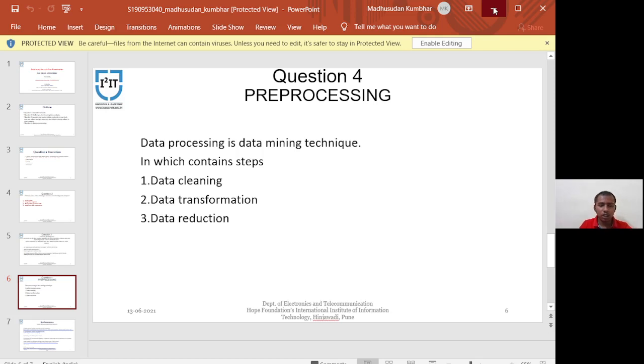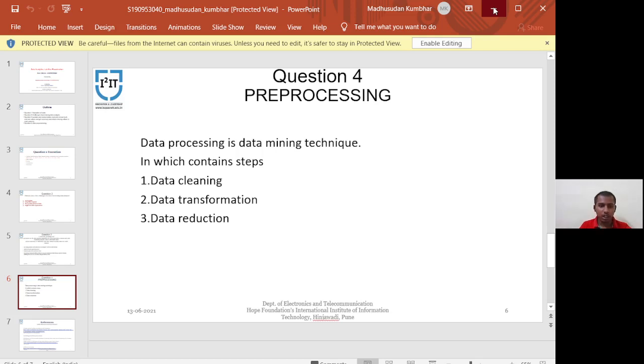Then it consists of the step data cleaning. In data cleaning there are sub parts, that is missing data and noisy data. Data transformation contains sub parts, that is normalization, attribute selection, discretization, and concept generation.